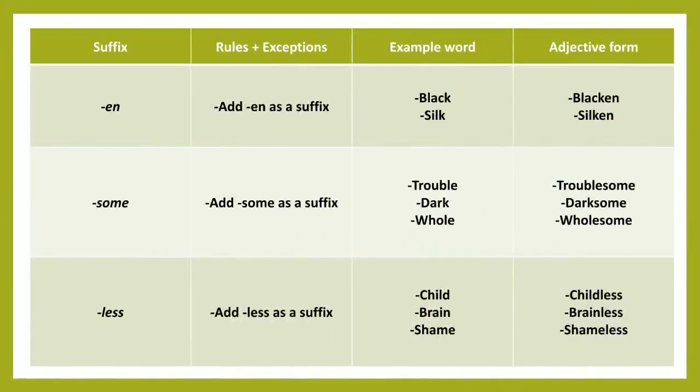Next, en. We can add en as a suffix. Examples: black, blacken, silk, silken. We can also add some as a suffix. For example, trouble, troublesome, dark, darksome, whole, wholesome. We can also add less as a suffix. For example, child, childless, brain, brainless, shame, shameless.